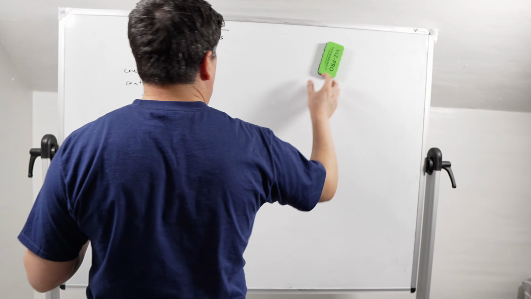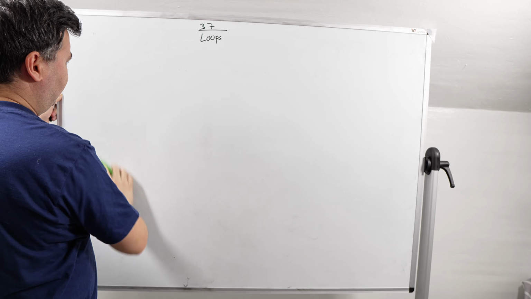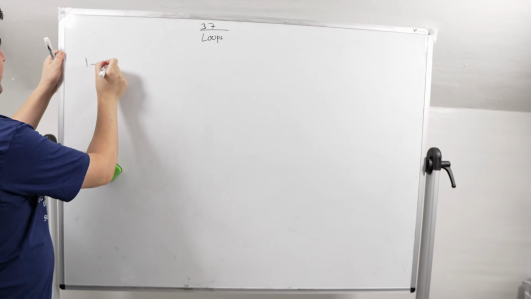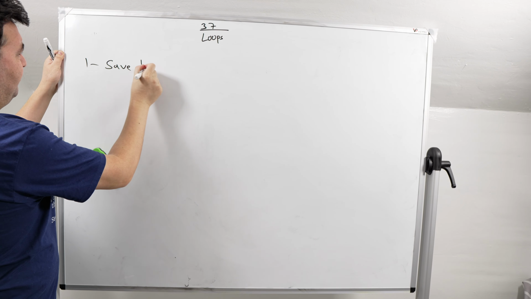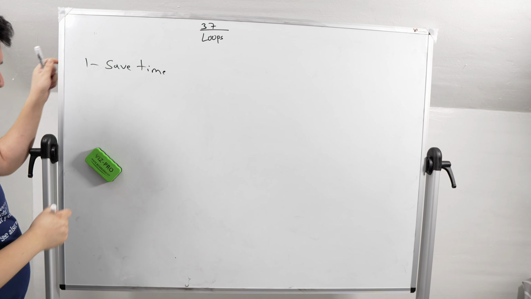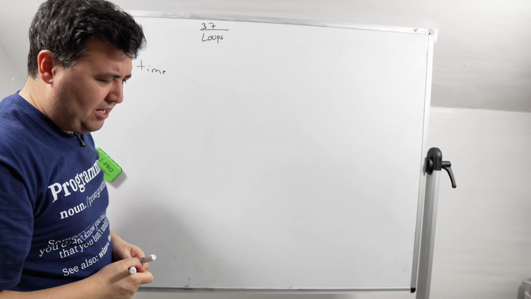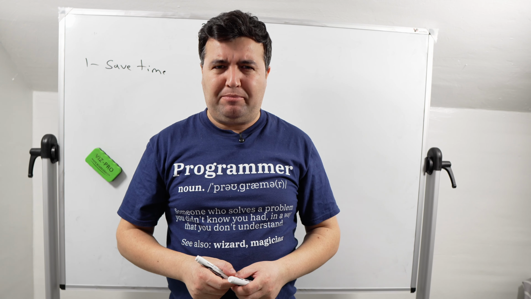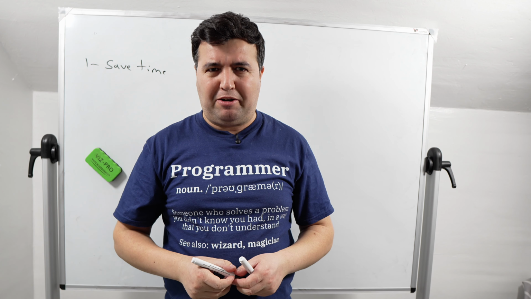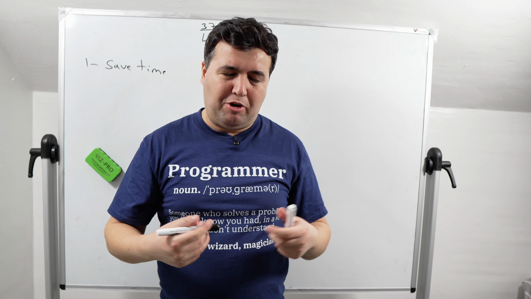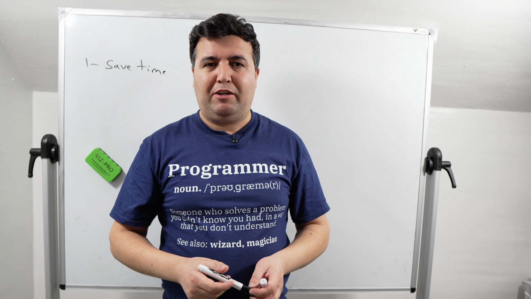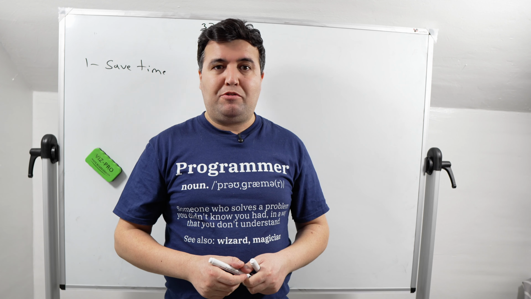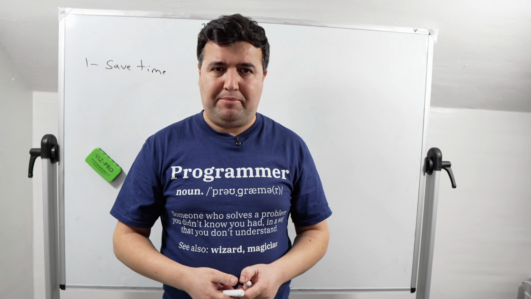So what is the advantage of loops? First, it saves our time, because instead of writing cout 1,000 times, like if you write a program to print the numbers from 1 to 1,000, you start writing code and it takes time.